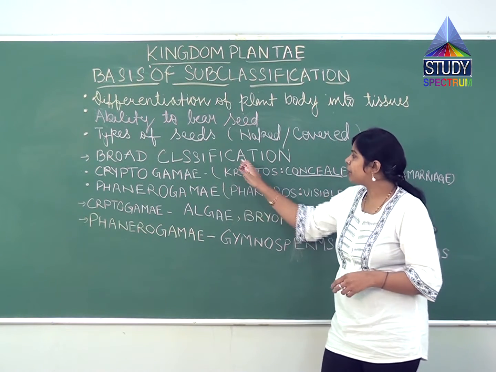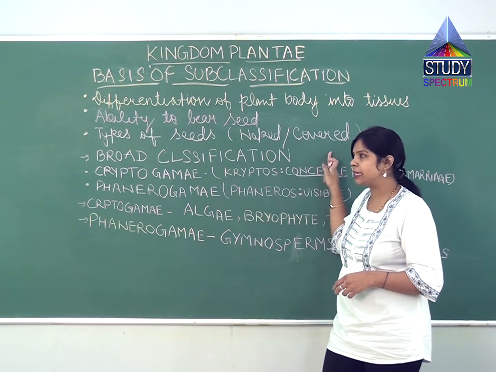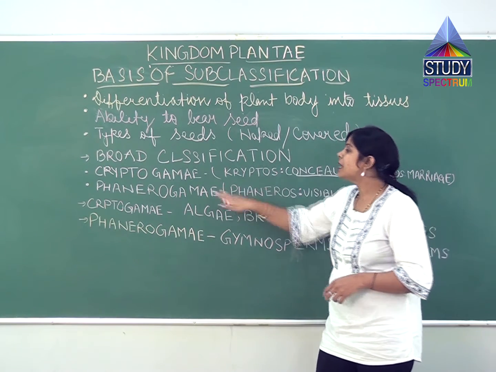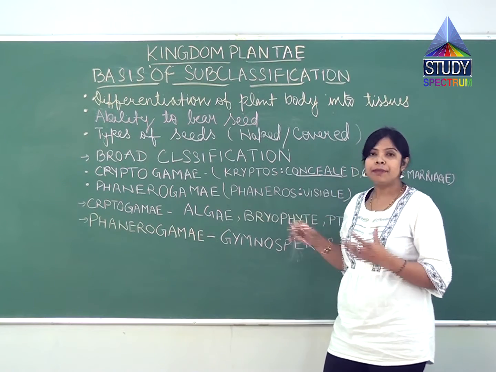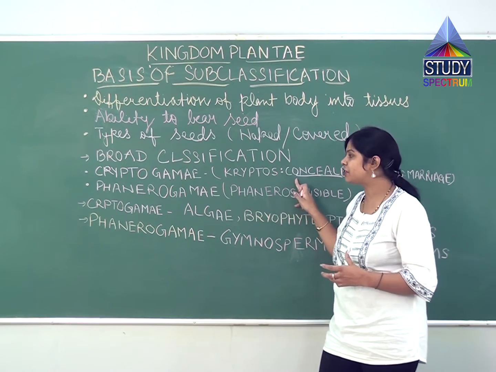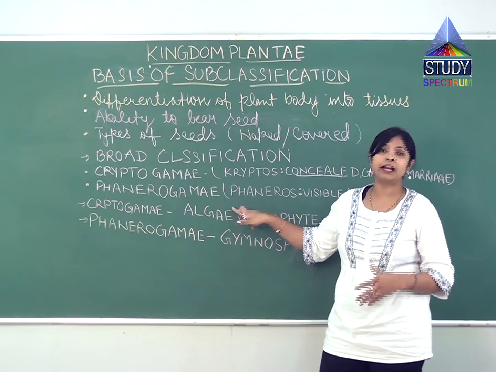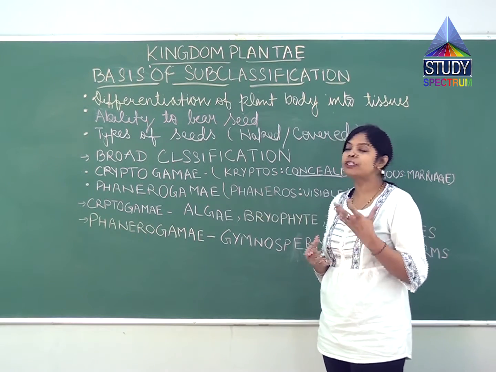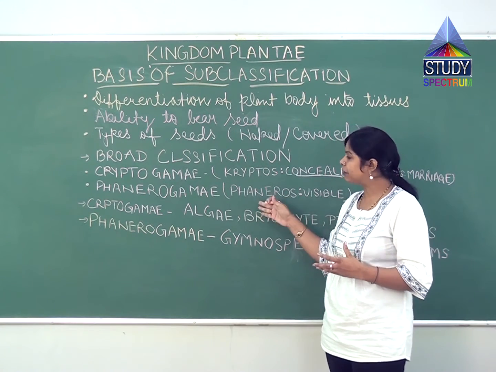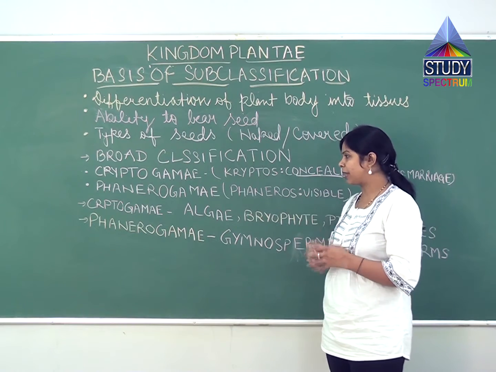So here the plants are again broadly classified into two categories. Cryptogamy means cryptos, concealed, they have a hidden reproductive structure, and phanerogamy are the seed plants and they have a visible reproductive structure.